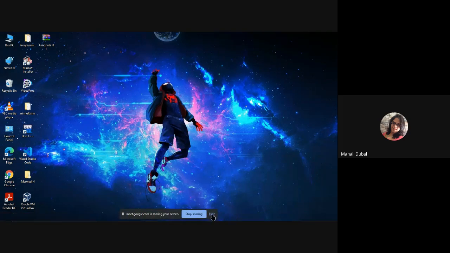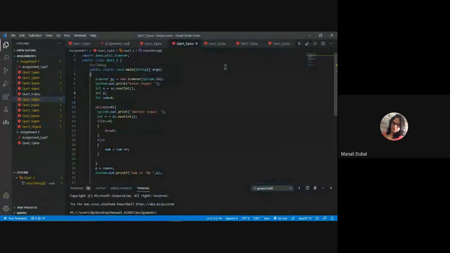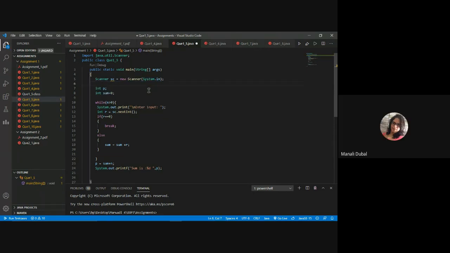If anybody is facing any issue in this question, you can see what I'm telling here. Remove the initial input. Only keep the loop as infinite. No need to mention any greater than zero. If you mention anything, mention true over there. While true is an infinite loop, right? Now the user is going to enter the input. If the input is zero in the first case itself, you are checking that it is zero, then you have to break the loop, right?